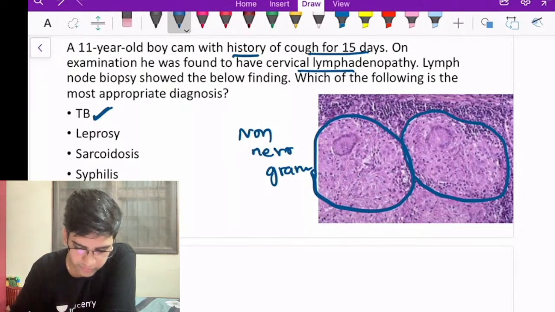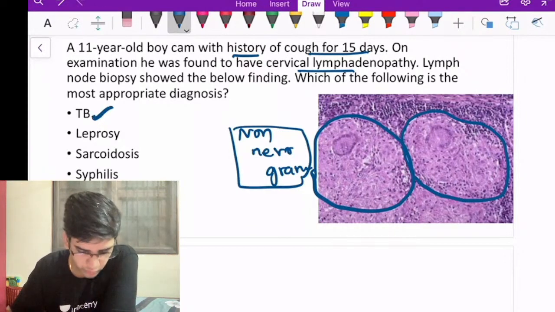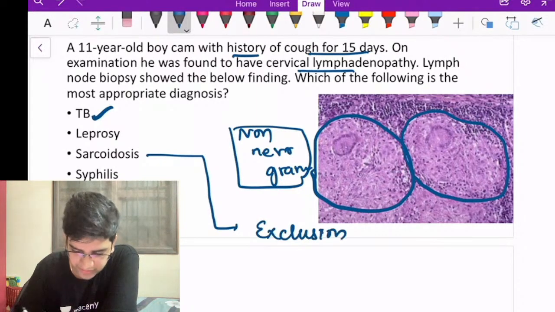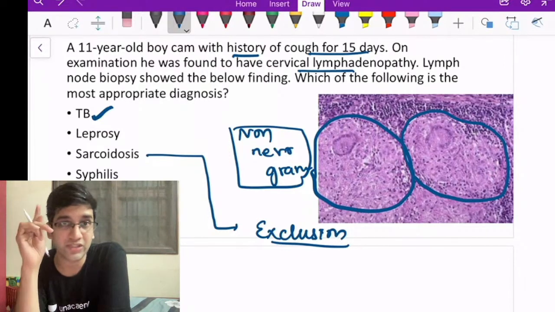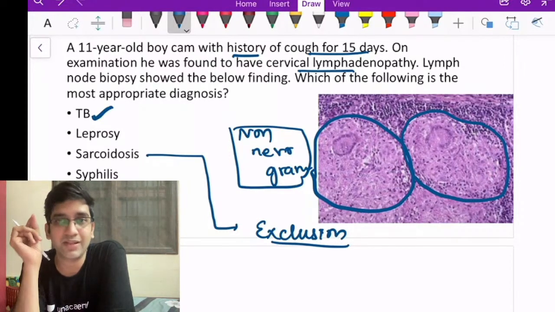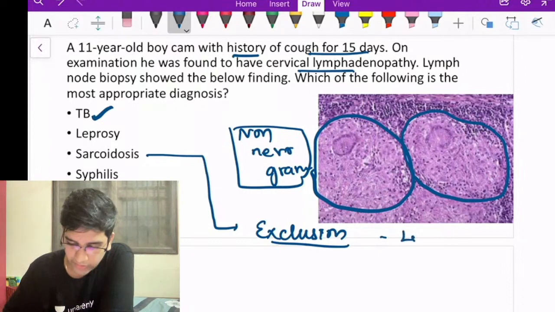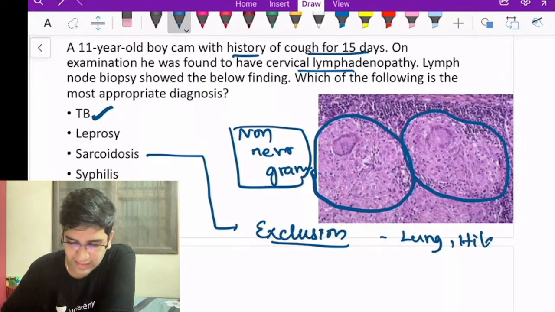So cervical lymphadenopathy, when I'm having non-necrotizing granuloma, anywhere non-necrotizing granuloma, my first possibility is tuberculosis. Sarcoidosis is always a diagnosis of exclusion. Whenever you see granuloma from head to foot, I am going to go for tuberculosis early, yes? So the history supports TB, that's important. For me to diagnose something as sarcoid, it has to have very classical findings. It should involve the lung, most likely bilateral. It should involve the hilar nodes, again most likely bilateral.